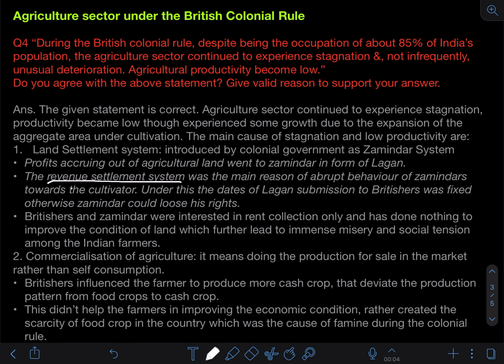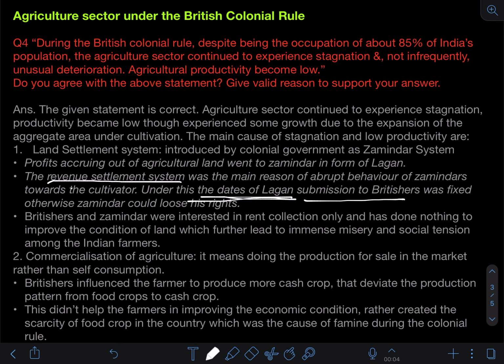Because under the zamindar system or land settlement system, there is a fixed date where the zamindar has to pay the entire revenue collected from the farmer, and that needs to be submitted to the Britishers. Why were they so keen to follow those deadlines to submit the particular lagan or revenue collected?